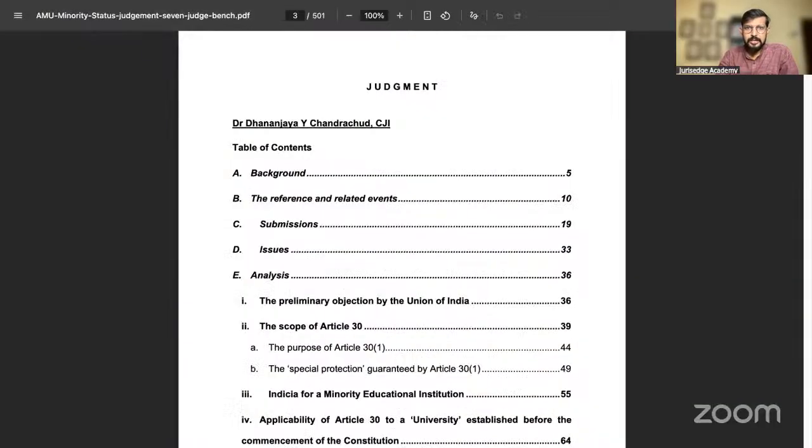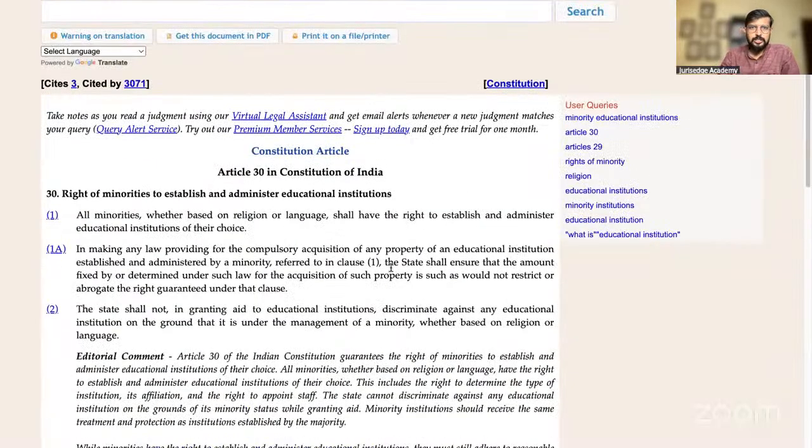Now let's talk about the next very important part. Article 30 talks about the right to establish and administer. Now, sir, what do you understand by the right to establish? In Aziz Basha, it was said that establishment and administration were both done by central legislation, especially the establishment part. So this establishment, what is its old meaning? I'm talking about the old meaning as Aziz Basha talked about, because in this case there are a few understandings needed to understand Article 30 better.